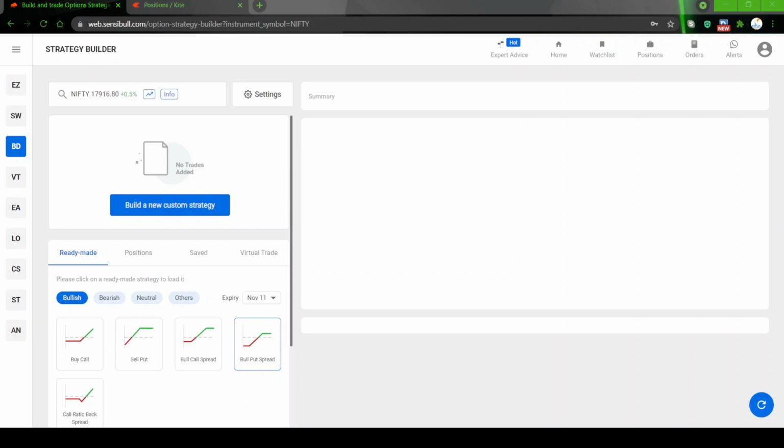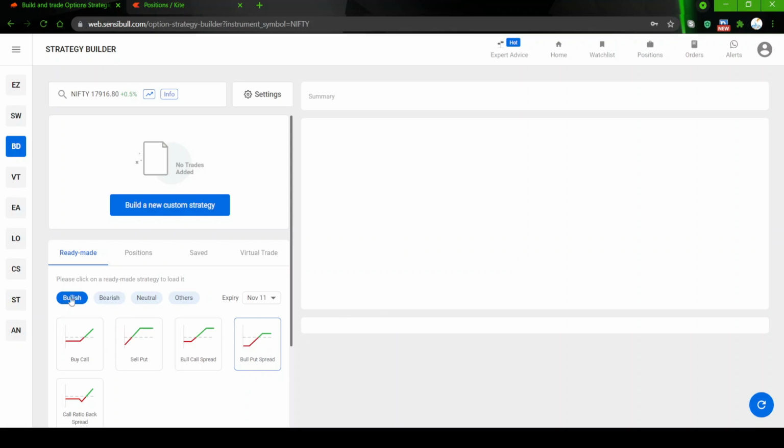When you say a fully hedged spread, it means your buying and selling quantities are the same. So we are in the Sensibull interface, and we are going to see what spreads are available for us, and we will see them one by one in each session.